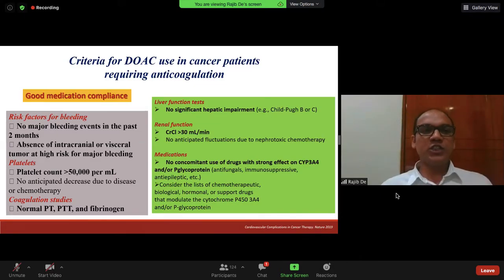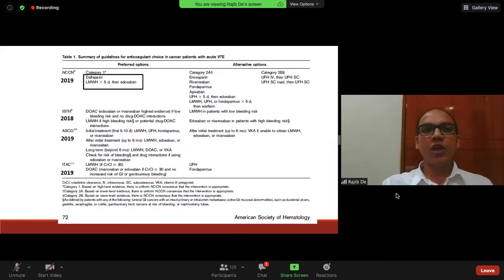So, in those patients where there is less chance of major bleeding, which is not associated with GI malignancy, because GI malignancy is more commonly associated with bleeding, when the platelet count is more than 50,000, and where the end organ damage is less, that is, renal dysfunction is not that severe, creatinine clearance is more than 30, in these conditions, the drugs can be used in the management of thromboembolism in cancer patients.